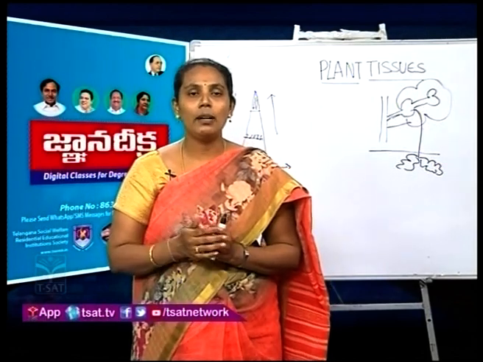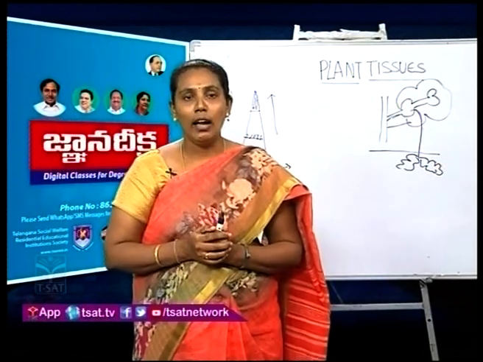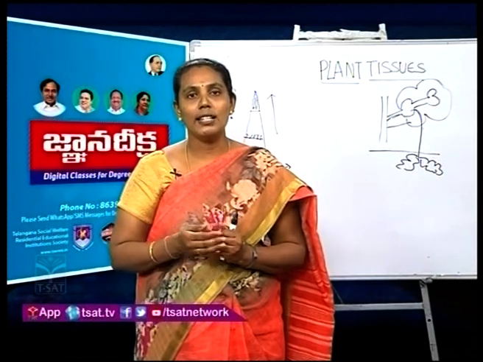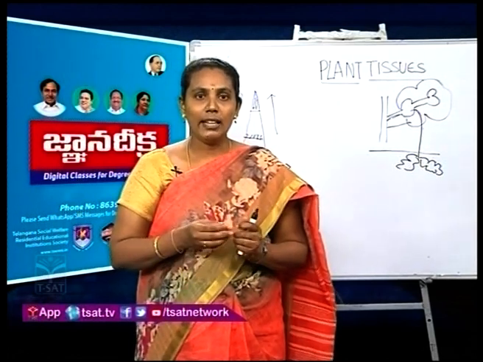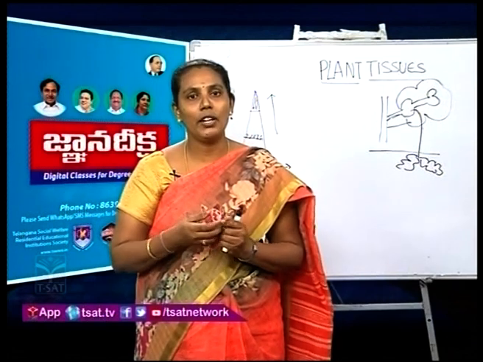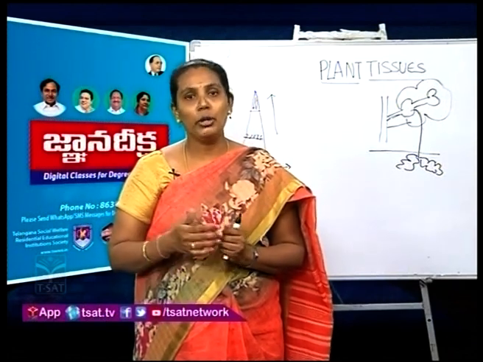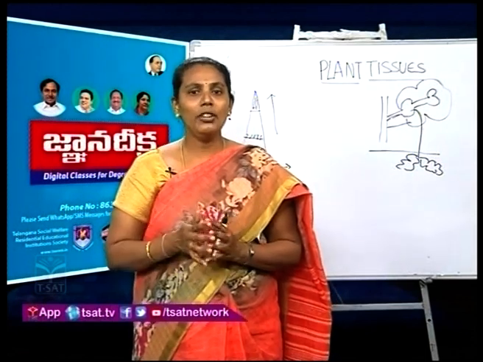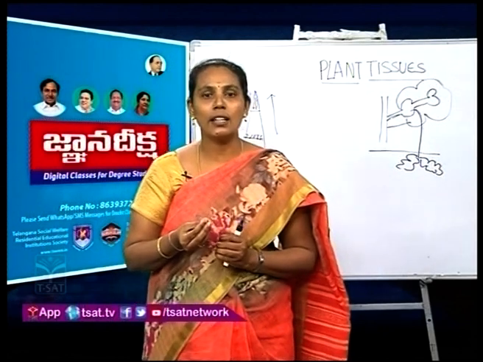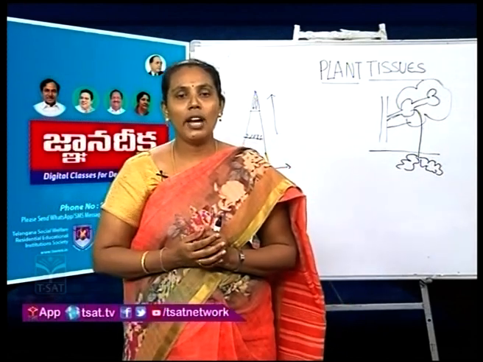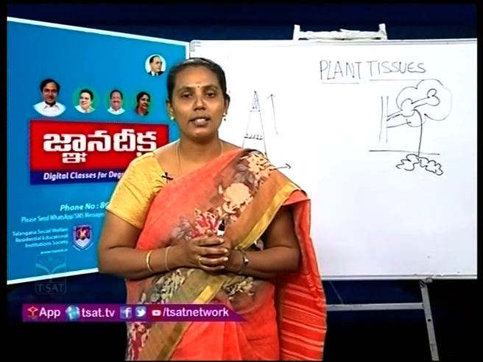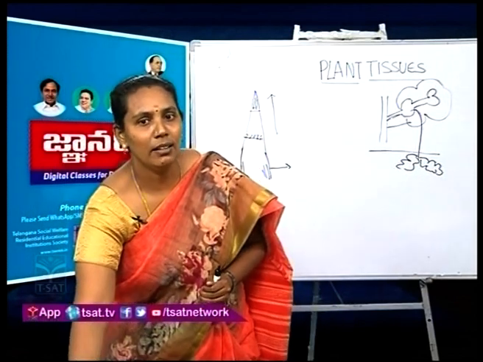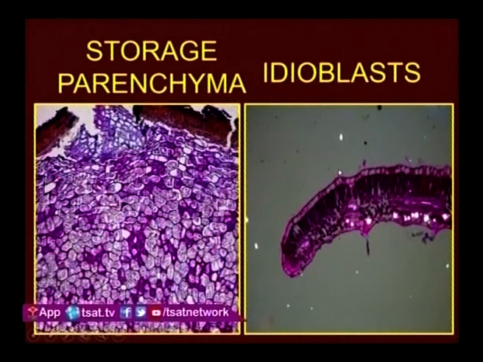Like that, another medicinal plant is Centella asiatica. It contains a large amount of triterpenoids and saponins. So these plant leaves are used in the preparation of Chyawanprash, which increases memory power and immunity. Like that, secondary metabolites have a lot of importance. Coming to the idioblast, the parenchyma cells which store these secondary metabolites, those cells we call idioblasts. In this picture you can see that these idioblast cells store calcium oxalate crystals. That's why they are shining under the microscope.